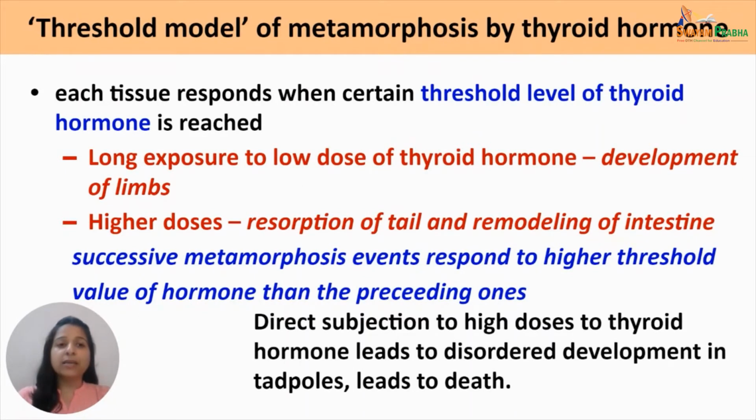And it's not that we can directly give a certain amount of thyroid hormone to the tadpole and it will suddenly become a frog in a day. Rather, if the tadpole is subjected to quite high doses of thyroid hormone directly, it leads to chaotic development in the tadpoles, which ultimately leads to their death.